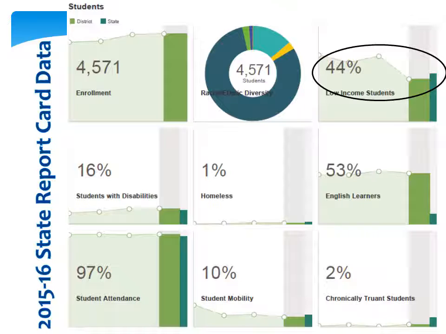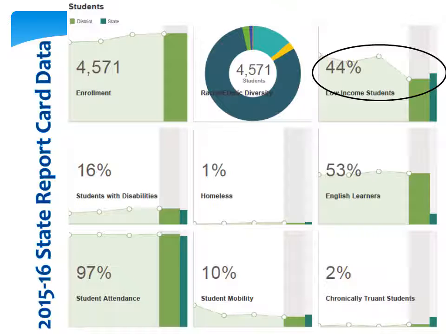One of the things to highlight is the percentage of low-income students listed here on the state report card. It is showing that 44% of our student population is deemed low income according to these state requirements. This is a percentage that is inaccurate and out of line with what our statistics are showing.